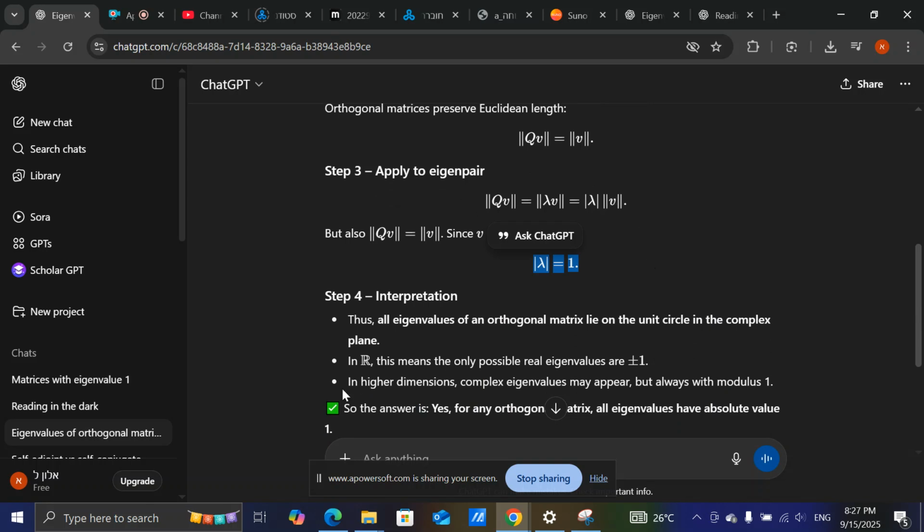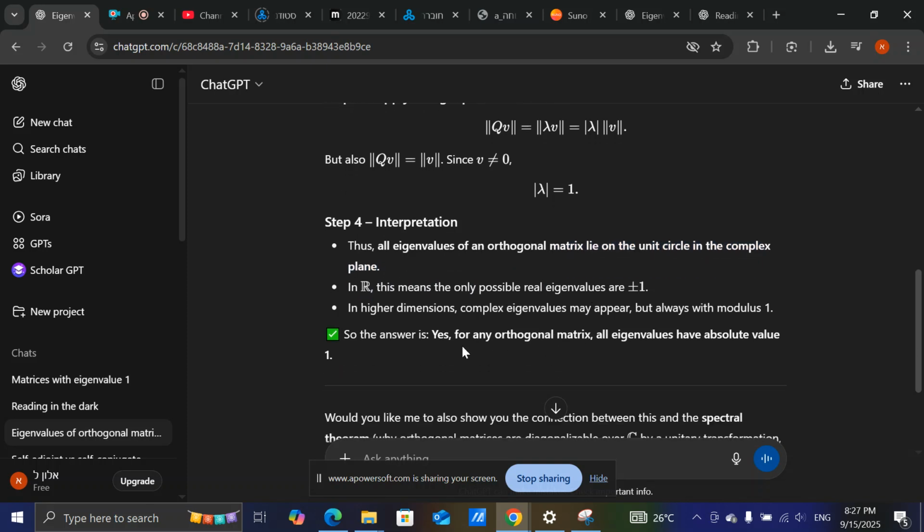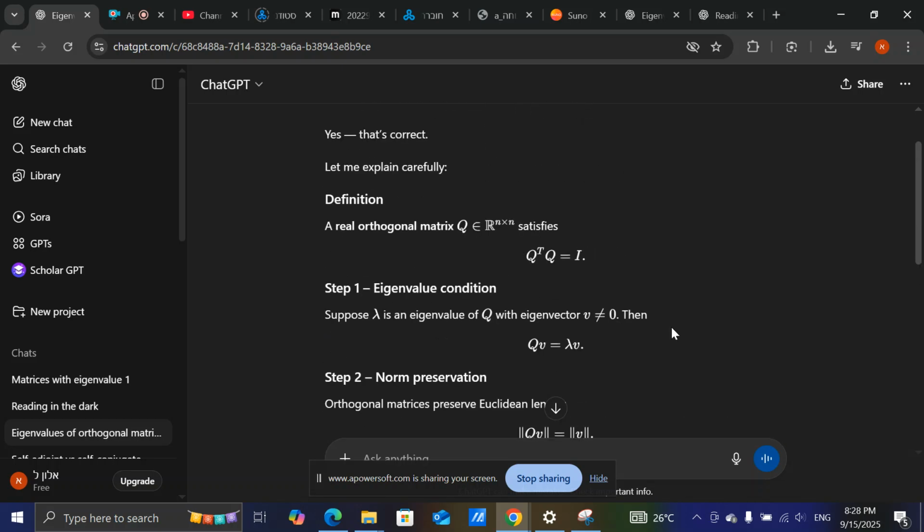Now, in the real space, it means that the eigenvalues are either positive 1 or negative 1. But in the complex space, it means that all the eigenvalues lie on the unit circle. So the conclusion is that for any orthogonal matrix, or unitary in the complex case, all the eigenvalues have absolute value of 1, and that's it.